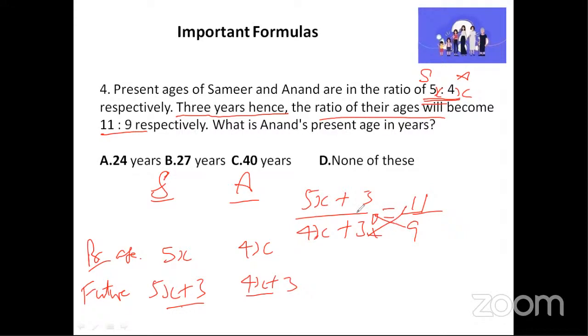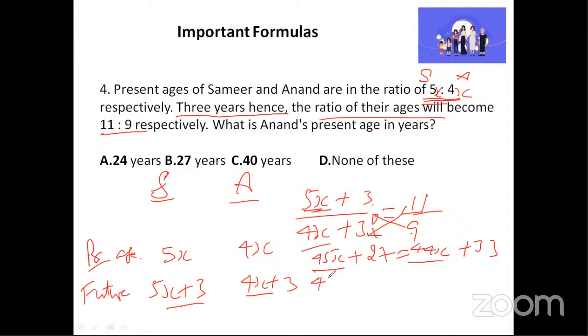This is going to be 9 into 5x. So 9 5s are 45x. Then I have plus 9 into 3, 27. That is equal to, on this side, 11 into 4x will become 44x plus 11 into 3, 33. So I will bring all those x on one side.